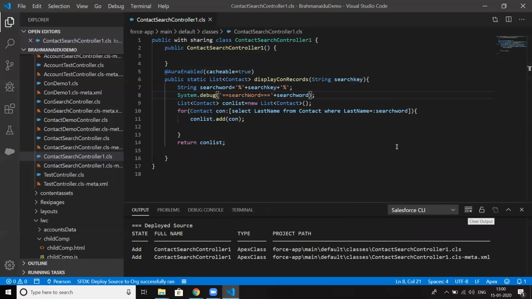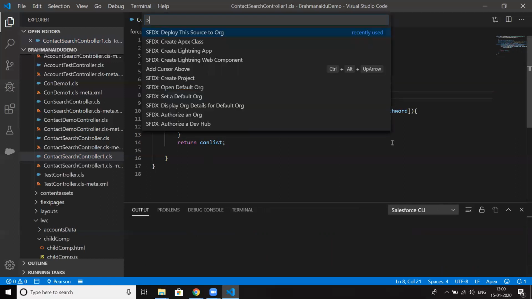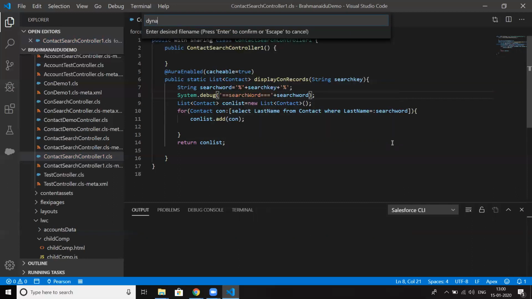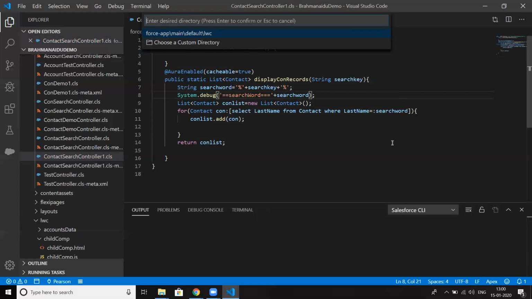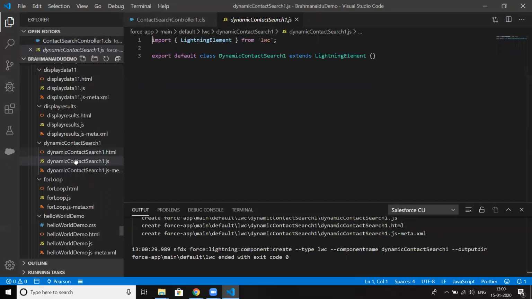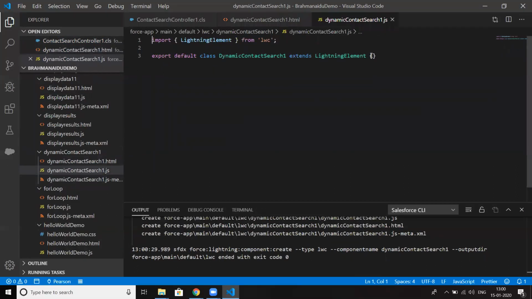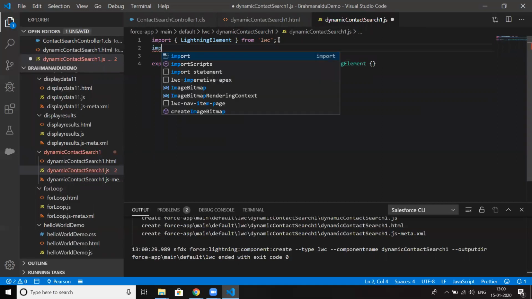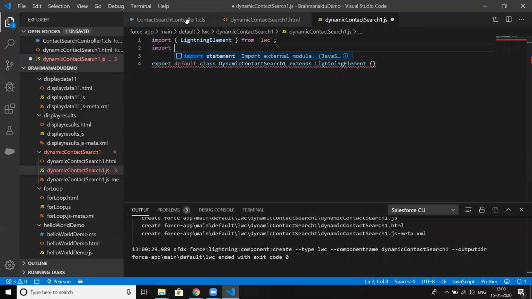Let me create a component. I'm creating a Lightning web component. The name of the component would be dynamicContactSearch. I'm choosing the default directory. I'm importing the method which I have written in the Apex class.